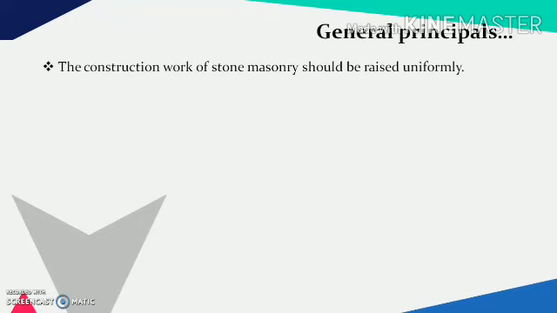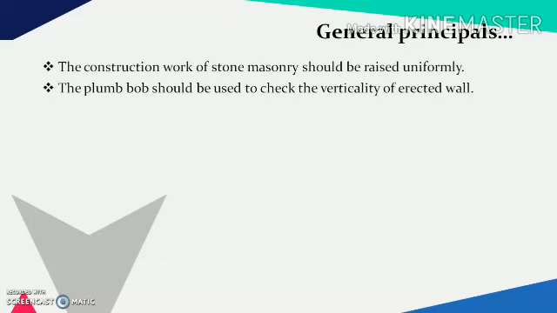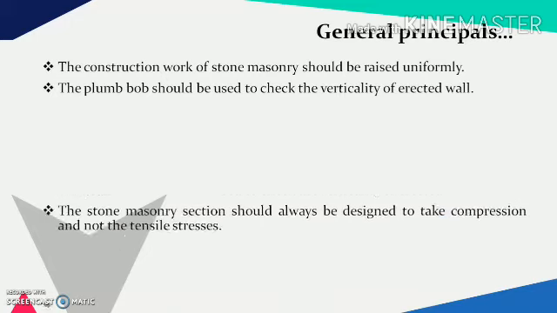Along with this, the construction of stone masonry should be raised uniformly. The whole wall should be raised uniformly. It should not happen that on a certain side the wall has been constructed with a higher speed and has achieved a higher elevation as compared to another part of it. This has to be lifted uniformly. The plumb bob should be used to check the verticality of the erected wall.